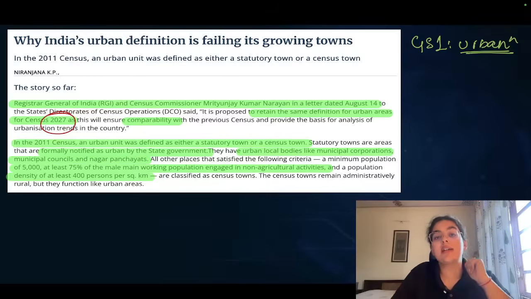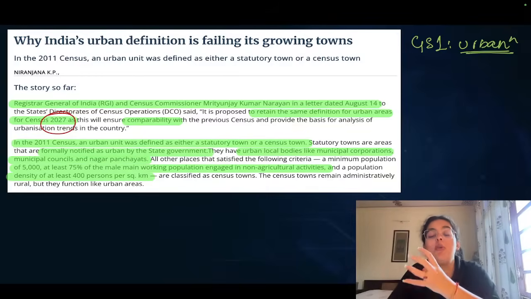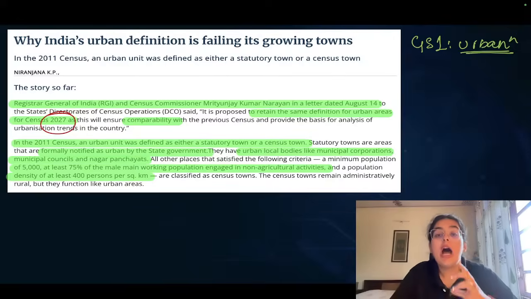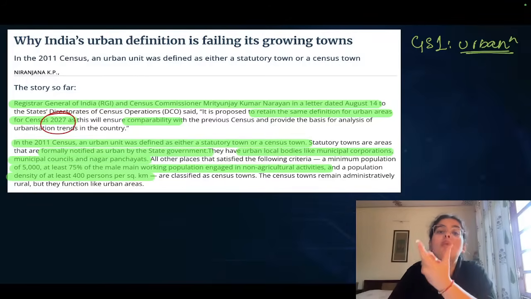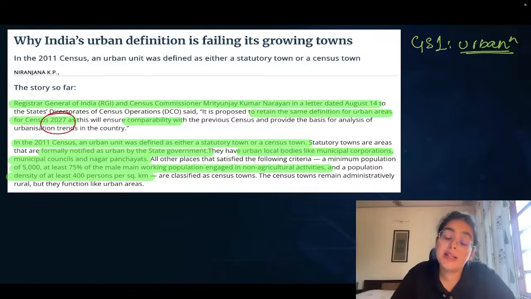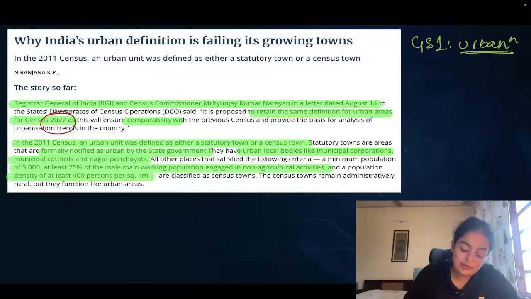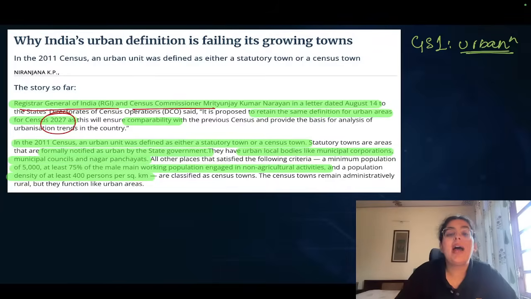And therefore, in that context, if we want to enumerate, if we want to count how many urban centers are there, how much is the urban population, we will first have to define what is called an urban area. And therefore, the Registrar General of India and Census Commissioner has directed the states that we will continue to keep the same definition of what is an urban area as it was in 2011.